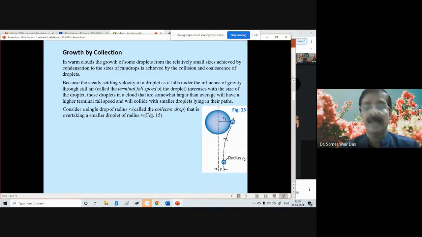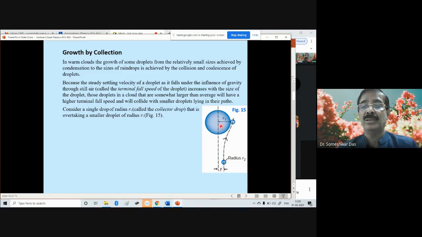This is shown in this diagram. This is a larger drop of radius r1 and this is a smaller drop of radius r2. As this is falling down, its terminal fall speed will be larger compared to this droplet.